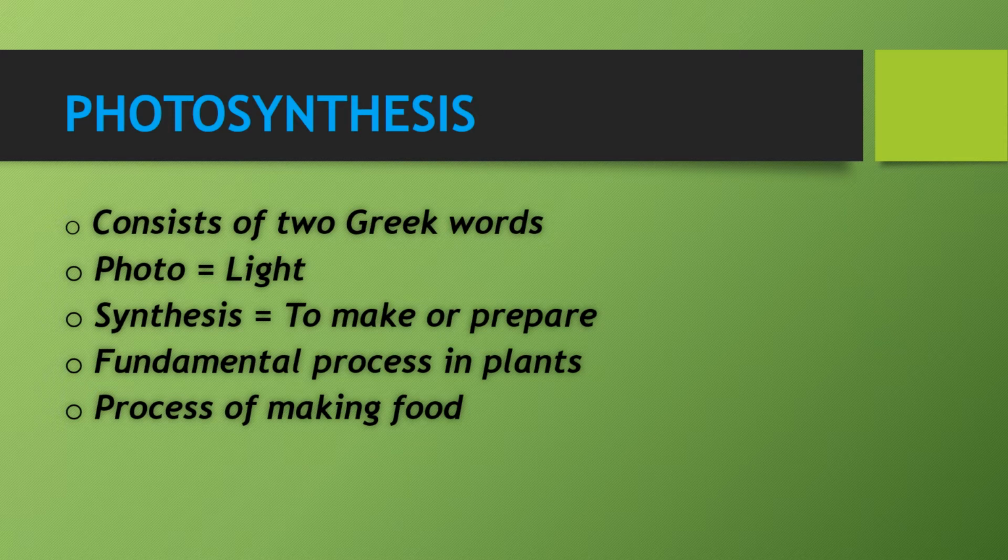Preparation of food in plants in the presence of light. Light means sunlight during daytime. So photosynthesis: photo means light, synthesis means to prepare or make. Photosynthesis is a fundamental process in plants by which they prepare their own food, also called the process of making food.